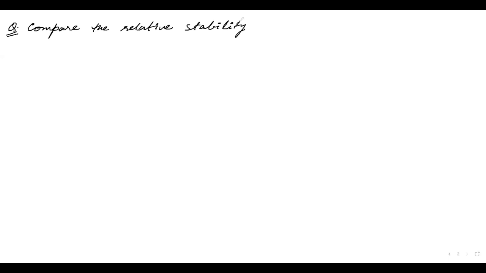But see the power of theory. While sitting here with pen and paper, you can comment on the stability of any molecule or charged species, which one is more stable and which is less stable.